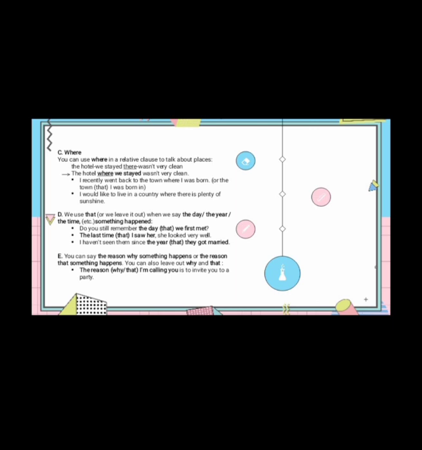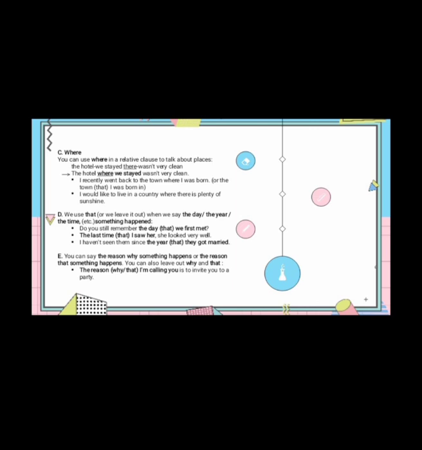D, we use that or we leave it out when we say the day, the year, the time, etc. something happened. 1, do you still remember the day that we first met? 2, the last time that I saw her. She looked very well. 3, I haven't seen them since the year that they got married.